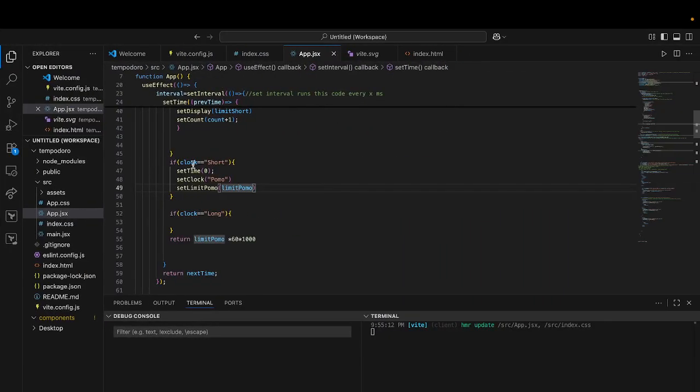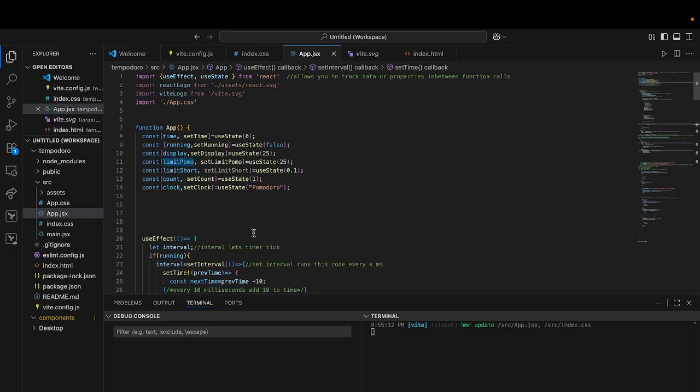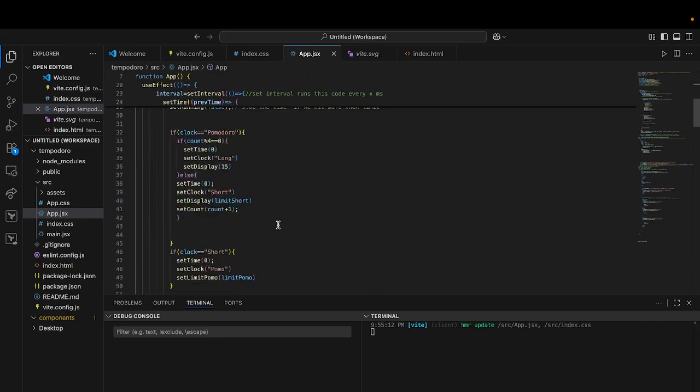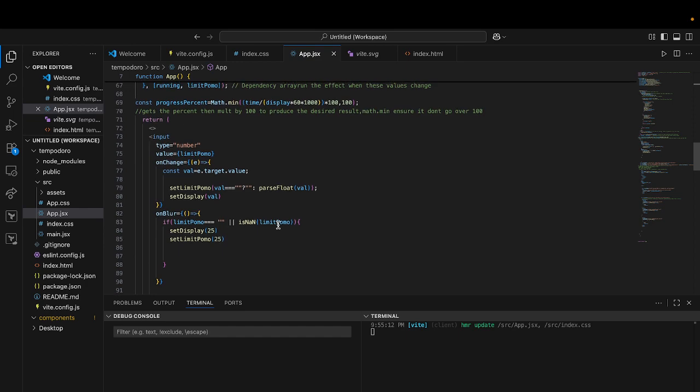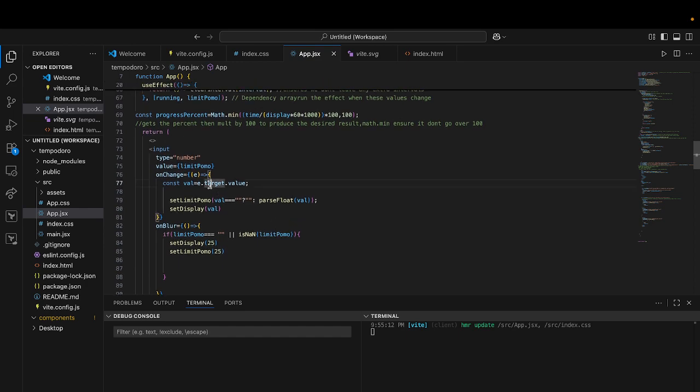But it's not changing to limit pomo. If clock is short, set limit pomo to limit pomo. And it's saving to this one, which is correct, but I thought limit pomo would have changed to this.